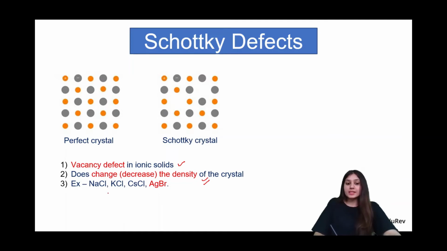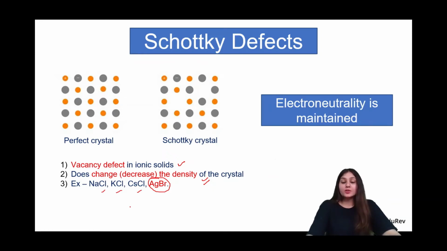So now it exists in examples like NaCl, KCl, CaCl, and again AgBr. So now AgBr is one example, which is an example of both Schottky as well as Frenkel. This is something which can be asked in competitive exams. That's why it is highlighted.